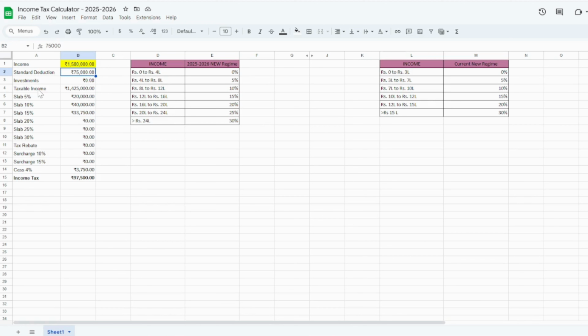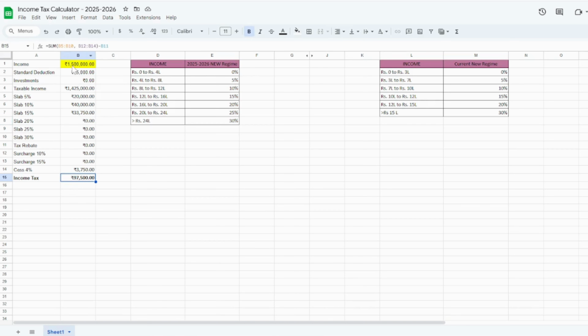How the taxable income is calculated, we will do 15 lakh minus 75,000, you will get 14 lakh 25,000, and then you will have that slab: 0 to 4 lakh you don't have to pay any tax, 4 to 8 lakh 5%, 8 lakh to 12 lakh 10%, and 12 lakh to 16 lakh 15%. So you will be adding into these brackets, and based on that we will be calculating the tax, and then your income tax is 97,500.